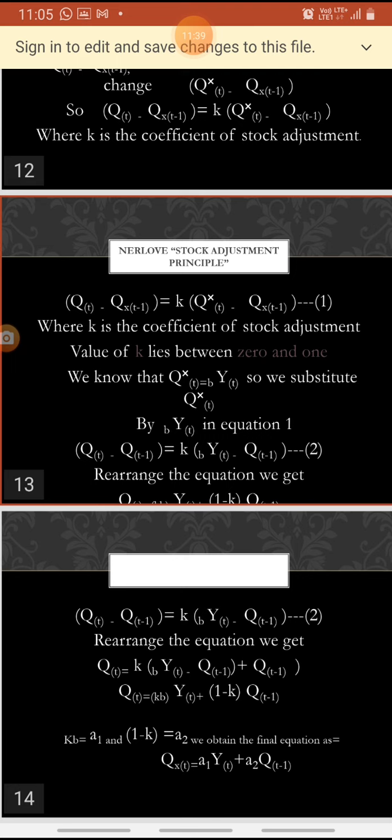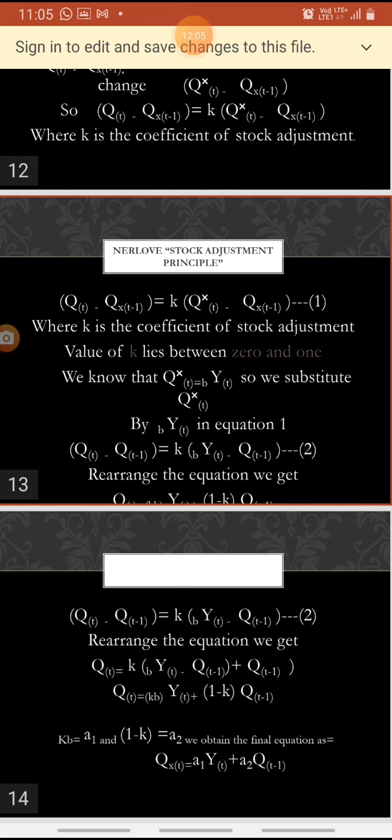In this equation, K B is denoted as A1 and 1 minus K is denoted as A2. So we will get the earlier equation as Qxt is equal to A1 Yt plus A2 Qt minus 1. From this, it is clear that past purchasing decisions or past stock is influencing our current purchasing decision. This is the Nerlovian stock adjustment principle.